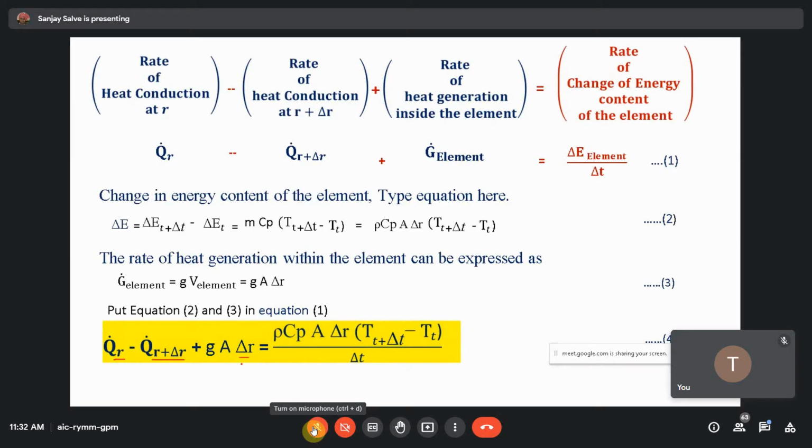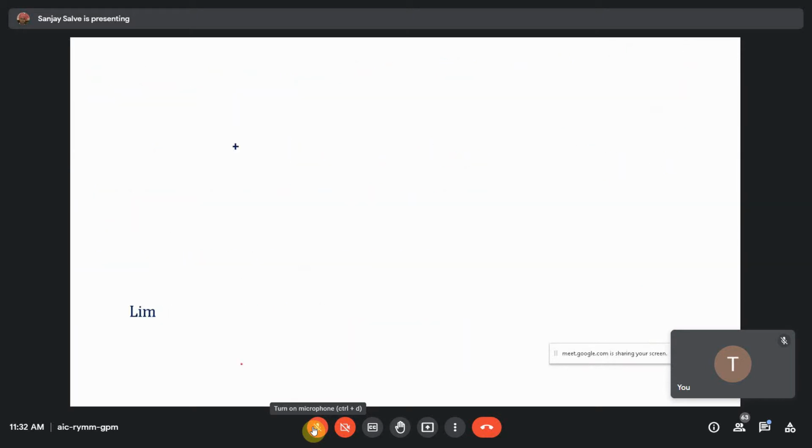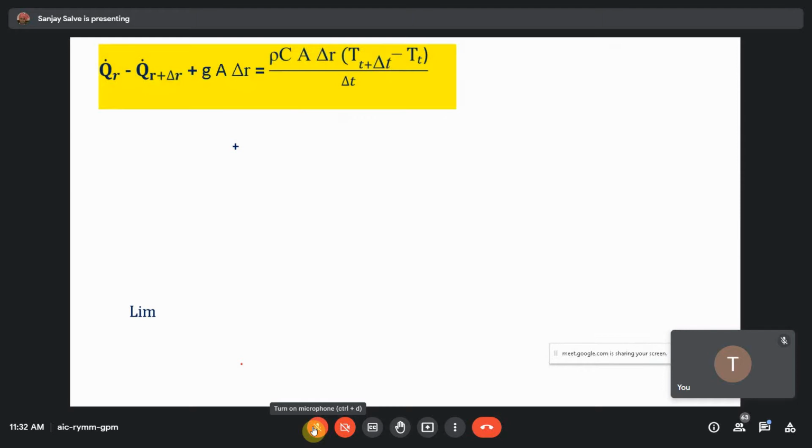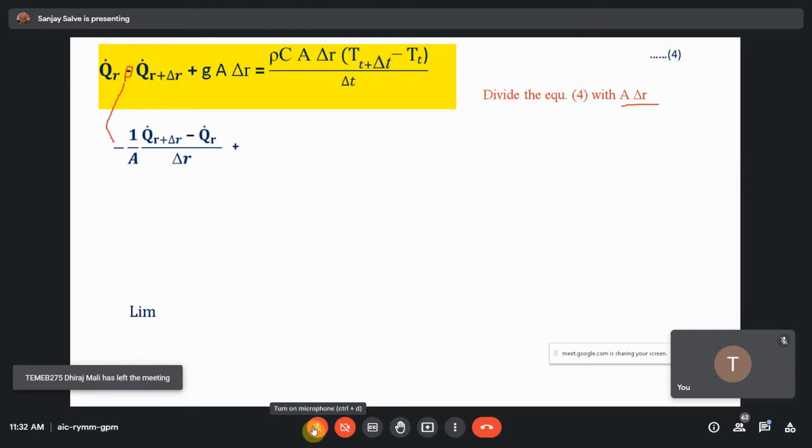Further, I take it as it is for your understanding. Divide this equation by A into del R, which is the volume. Once you divide it, you have 1 upon A, Q R plus del R minus Q R upon del R. This minus sign, if you take it outside, then you will have this equation.